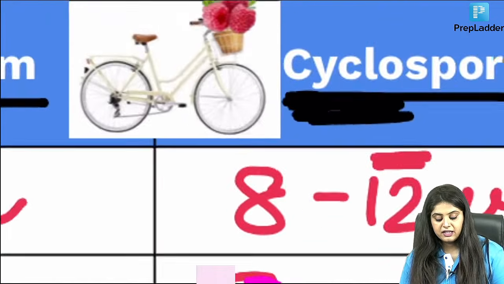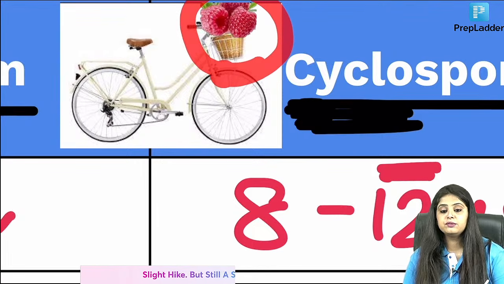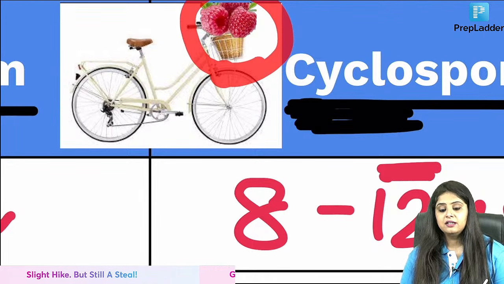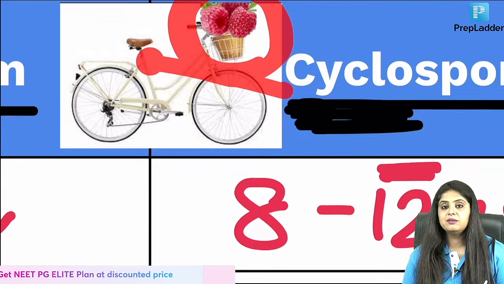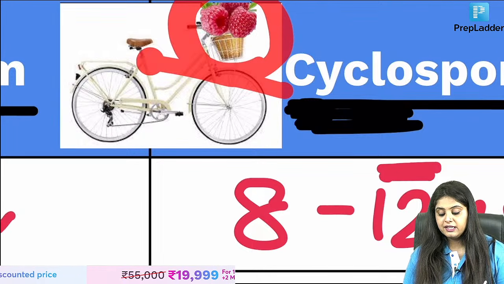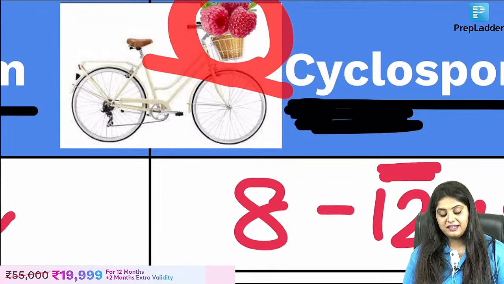What did you go to buy on the cycle? I mean, our mothers used to send us to get a packet of milk. Now, of course, your mothers don't send you because you have Blinkit. But I have made it all the more next level exotic. What did you go to buy on the cycle? You went to buy raspberry.